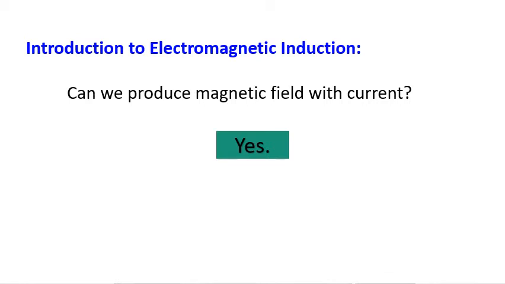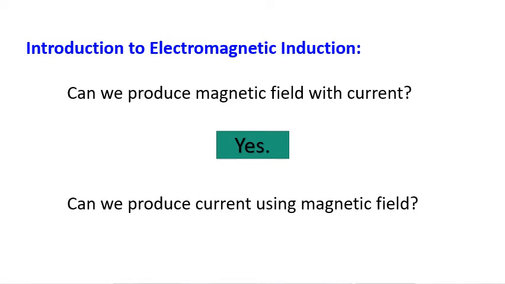One more question: here the magnetic field is produced by current. In reverse, can we produce current using a magnetic field? That is also possible, with electromagnetic induction.